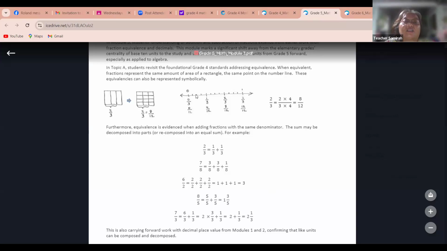The number line has been divided into 3. From 0 to 1/3 is the first part, from 1/3 to 2/3 is the next, and then the other part is 3/3, or 1 whole.